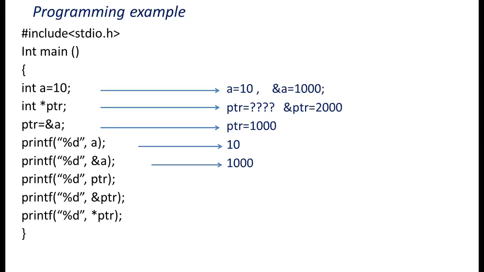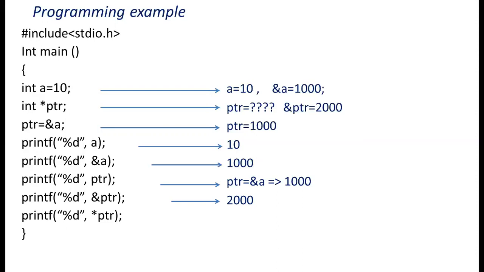Now, I will display the value of ptr. What is ptr? See, I assign address of a to ptr. Ptr stores the address of a, that is 1000. What is the value of ptr now? It will display 1000. Next, I'll display the address of ptr. What is the address of ptr? 2000. It will give 2000.